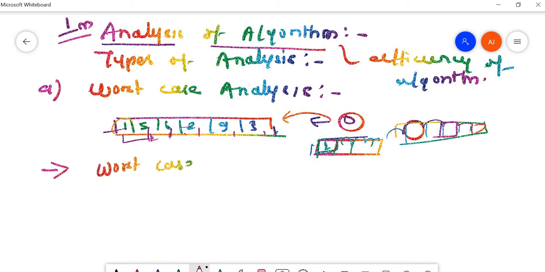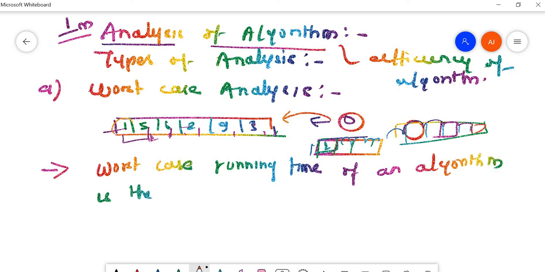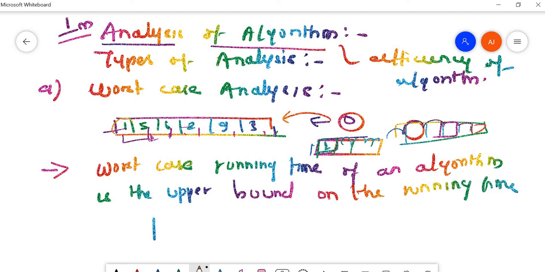We can write that the worst case running time of an algorithm is the upper bound on the running time for any input, we can say. Upper bound means whatever data we are searching is not present, it doesn't occur in the group of data.